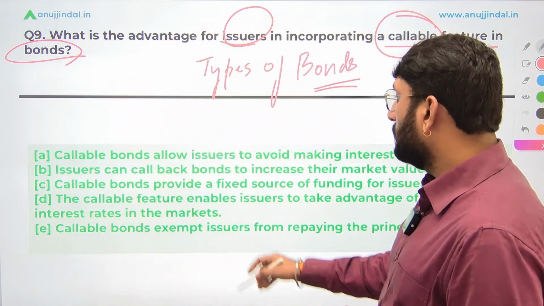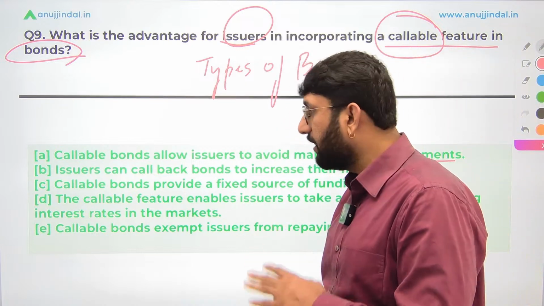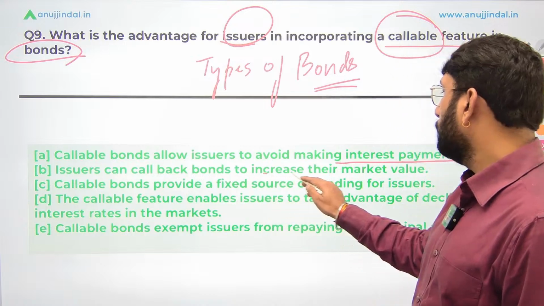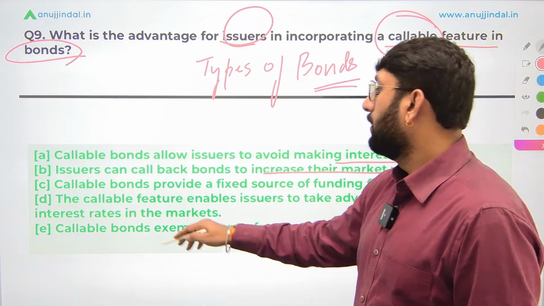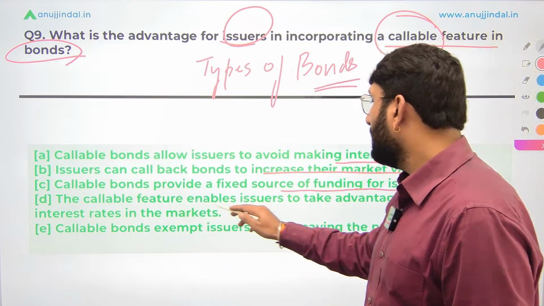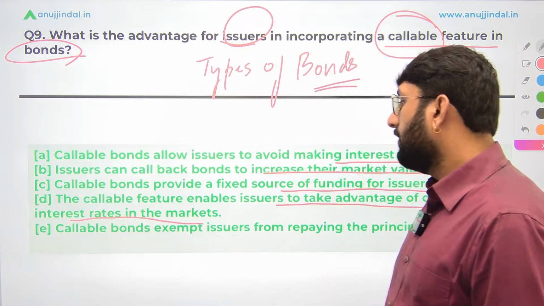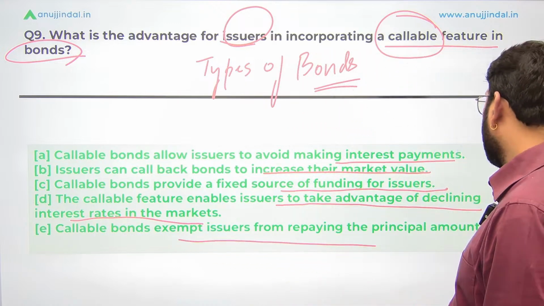Okay. Callable bonds allow issuers to avoid making interest payments. That is the first option given. Issuers can call back bonds to increase their market value. Callable bonds provide a fixed source of funding for issuers. The callable feature enables issuers to take advantage of declining interest rates in the market. Callable bonds exempt issuers from repaying the principal amount.